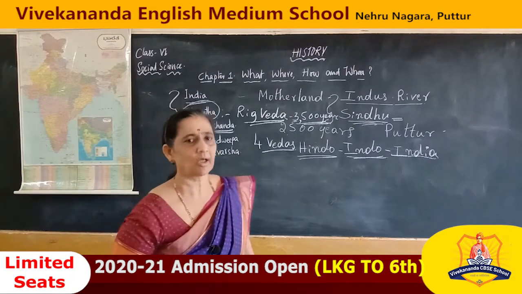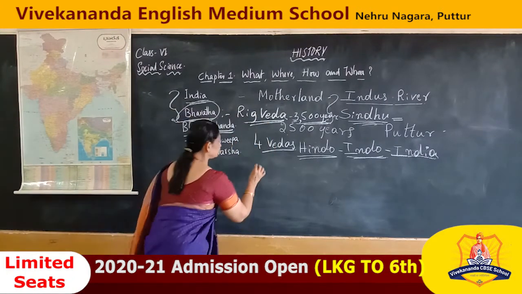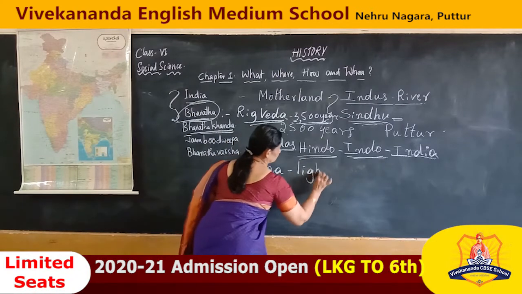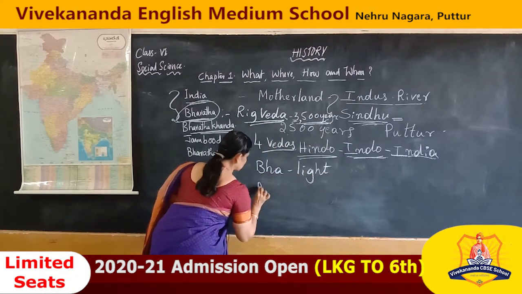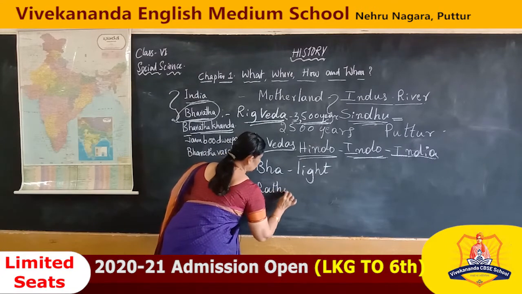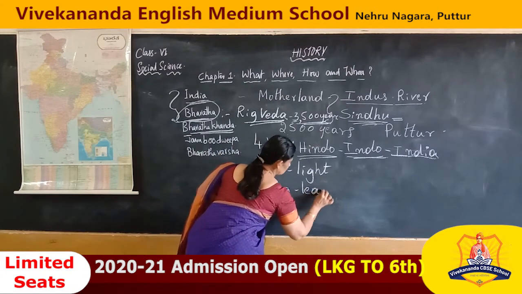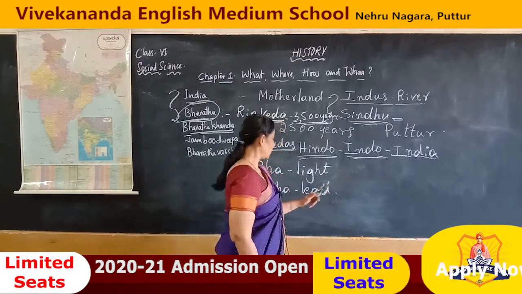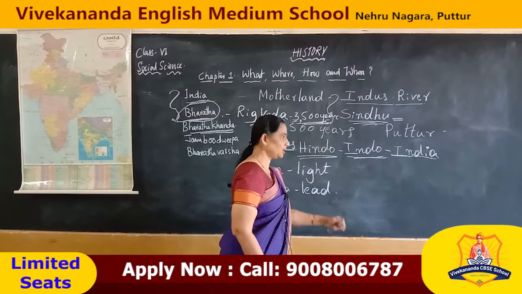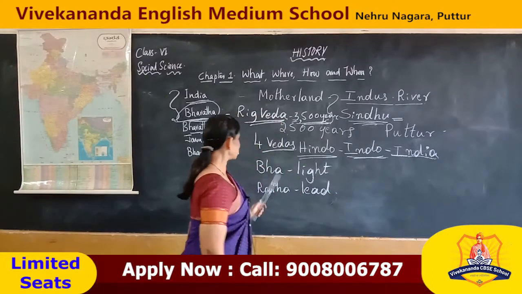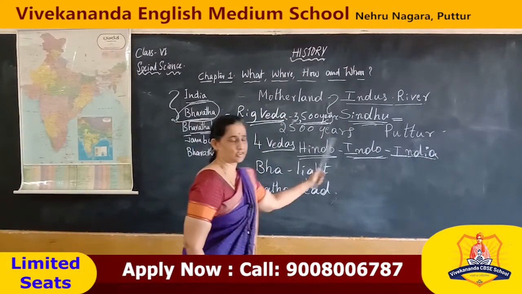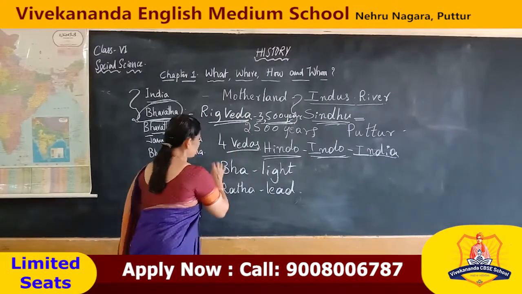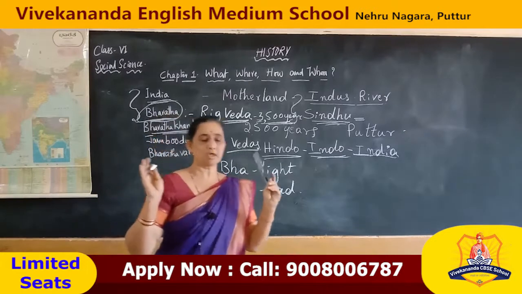Bha means light, in Kannada we say Belaku. Rata means leading. Bharata means the land which leads others, like a Vishwaguru. Bharata is very meaningful, children.